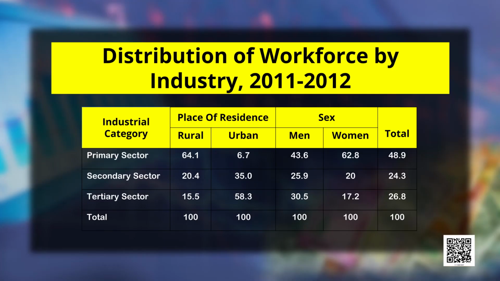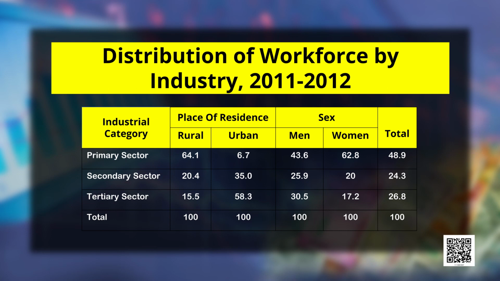Now, let us move ahead and analyze the workforce structure in the total population. If we analyze it sector wise, we find that the most people are working in the primary sector. The data I am going to talk about is from 2011-12. The primary sector employs around 48.9% of the workforce, that is, almost half of the workforce is working in the primary sector.